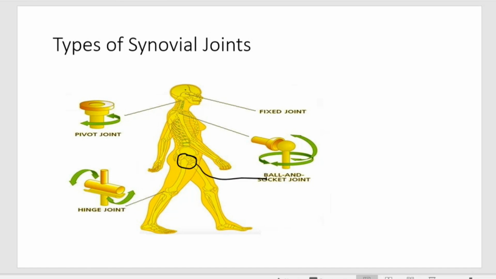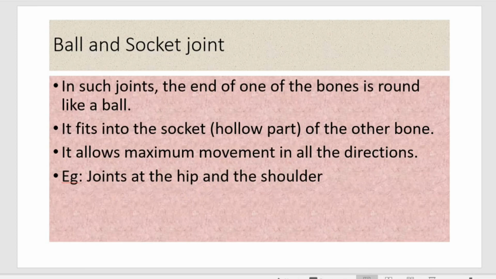So these are the different types of freely movable joints here. Only especially, this is not a synovial joint, this is another type, this is called a fixed joint. And the first one is the ball and socket joint. So why is it named ball and socket joint? Because of its shape, looking like a ball fixed into a socket. Socket means a cavity. It is fixed into a hollow part, a cavity. The ball is fixed as the shape is looking similar to that. It is named as ball and socket joint.